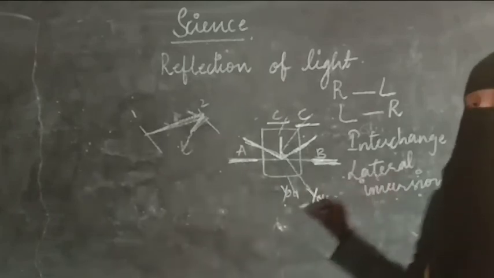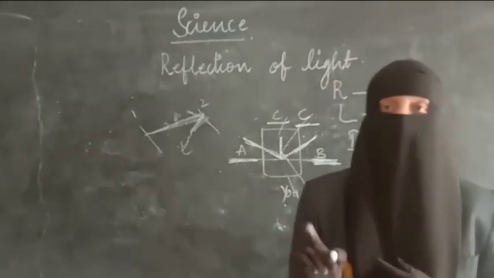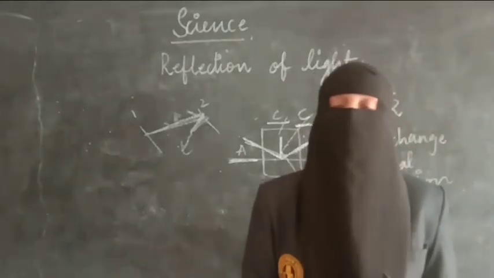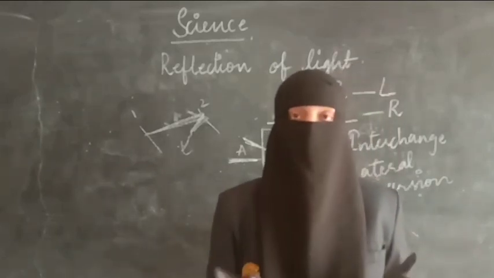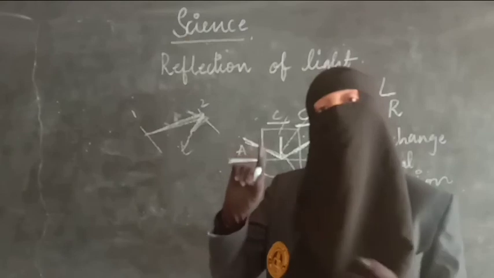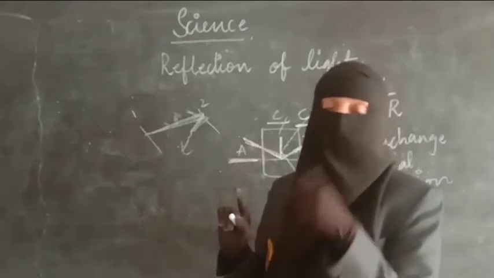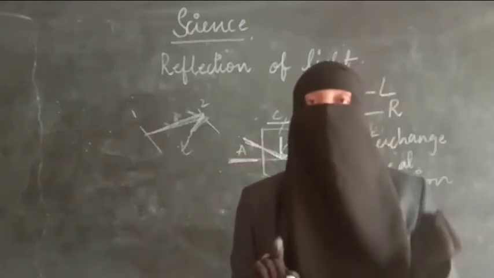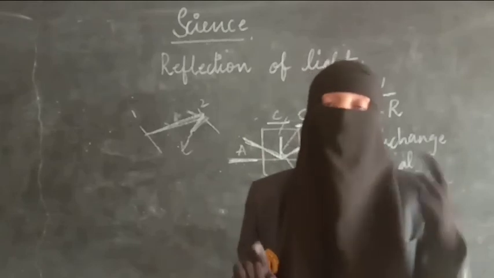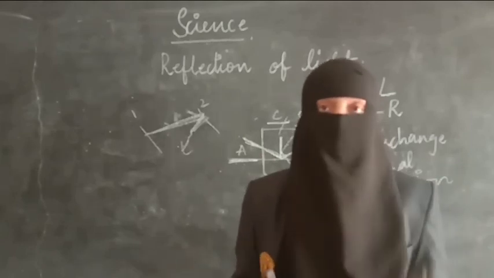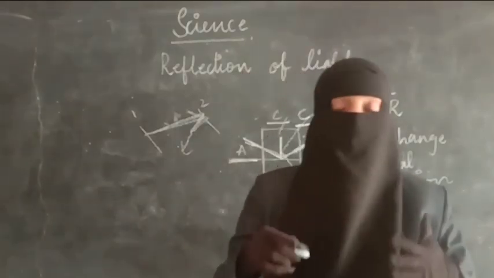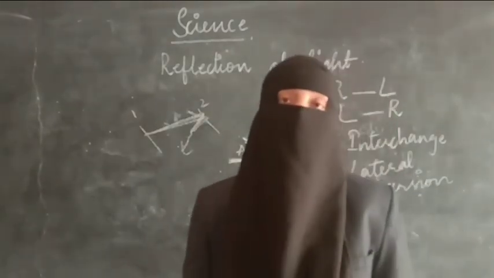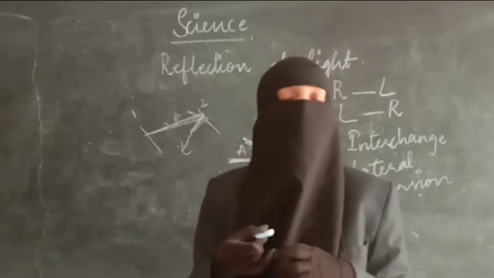That means only the sides will change. The object will be the same, everything will be the same, only the sides of the image will be different. When you are raising your right hand, the image appears to be raising the left hand. When you are doing something with the left hand, the image will appear to be doing it with the right hand. That is because of lateral inversion. It is a very interesting phenomenon, right? You can do it, it is like a play also.